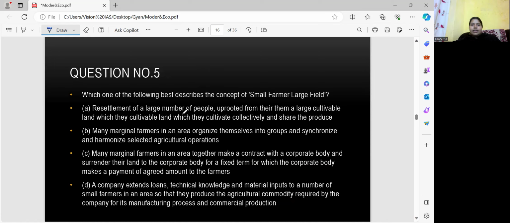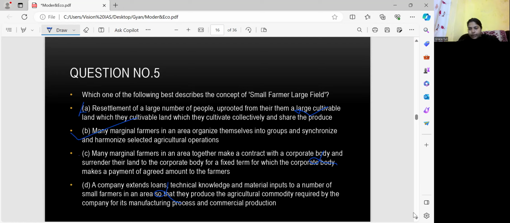So let's see. Resettlement of a large number of people uprooted from their cultivated land, which they cultivate collectively, no, this does not match. Many marginal farmers in an area organize themselves into a group and synchronize and harmonize selected agricultural operations. Many marginal farmers in an area together make a contract with a corporate body. No, there is no mention of a corporate body, so this is eliminated. A company extends loans, technical knowledge and material inputs. There is no talk of loans, so we eliminate options A, C and D. The correct answer is B.